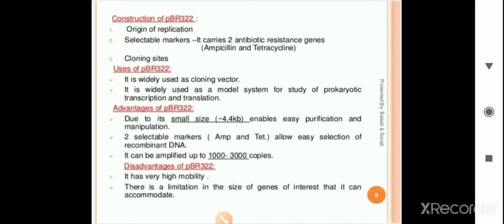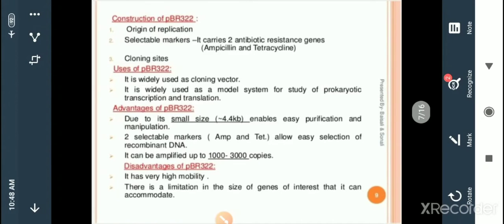So if culturing is done in any medium which contains antibiotics, the vector has to show the property of resistance against this antibiotic, to grow in that culturing medium. And then cloning sites, from where the cloning will begin. So it consists of some cloning sites.